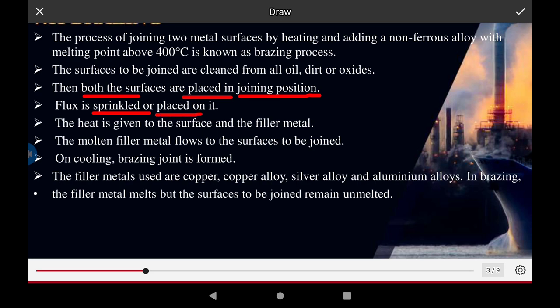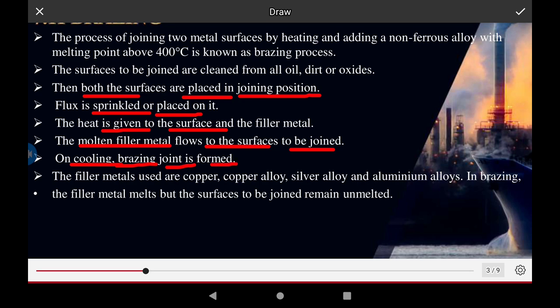Heat is given to the surface of the filler rod and metals. As in soldering, a filler metal is also used. The filler metal flows over the surface of the joint, and once it cools, the brazing joint is formed.